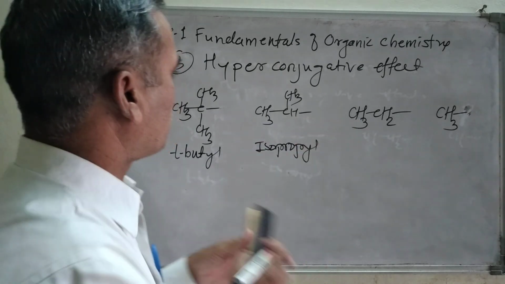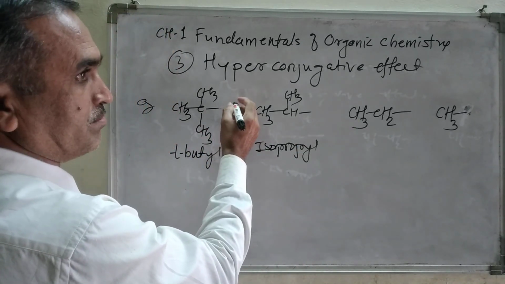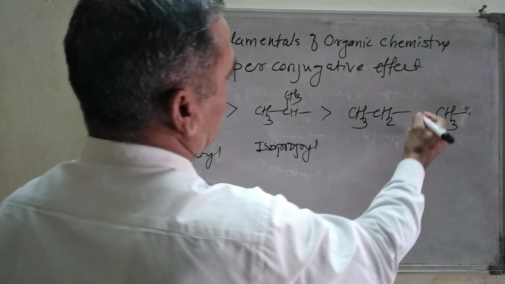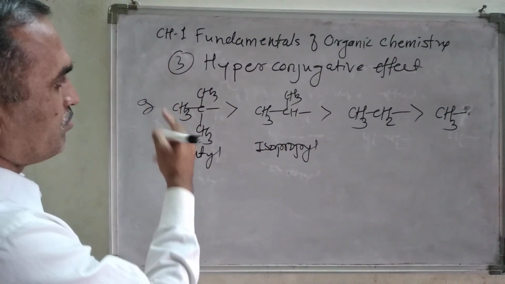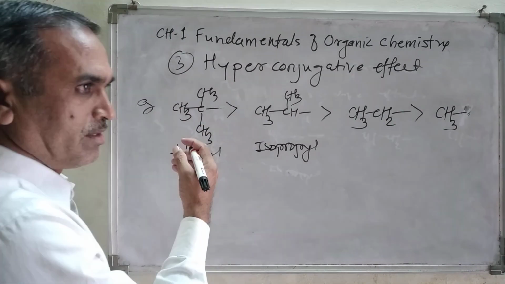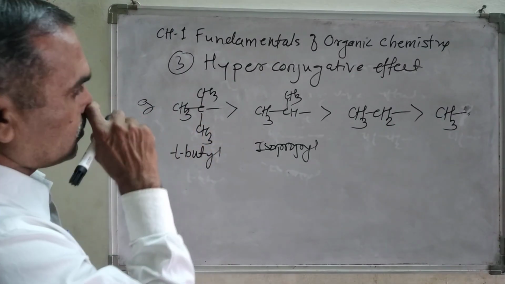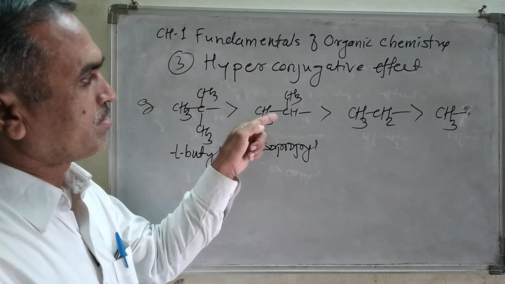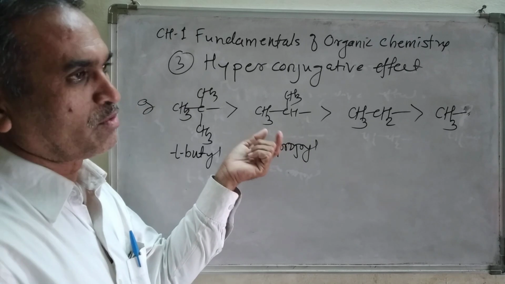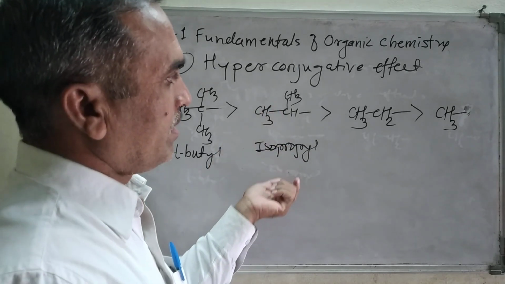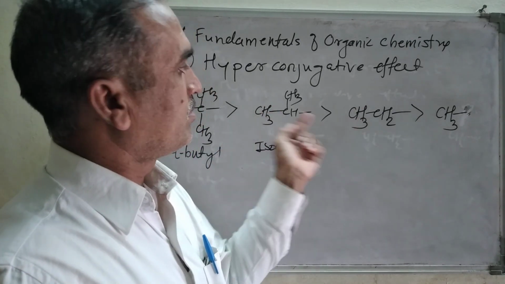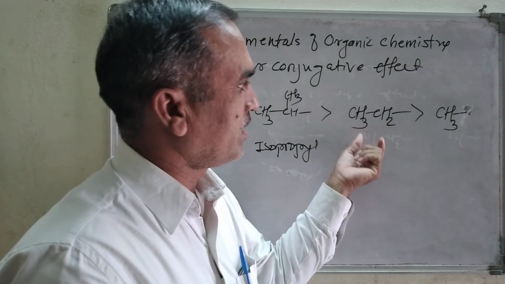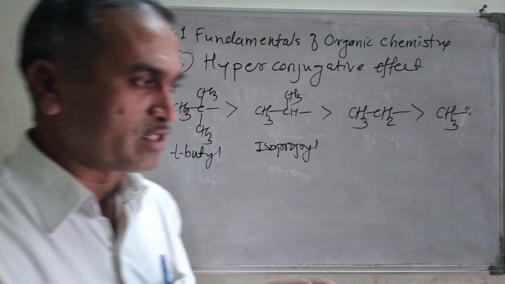The inductive effect goes on decreasing like this. Tertiary butyl has the highest inductive effect, whereas in isopropyl, because there are two methyl groups, the magnitude is less. Ethyl is lesser again, and methyl is the lowest.